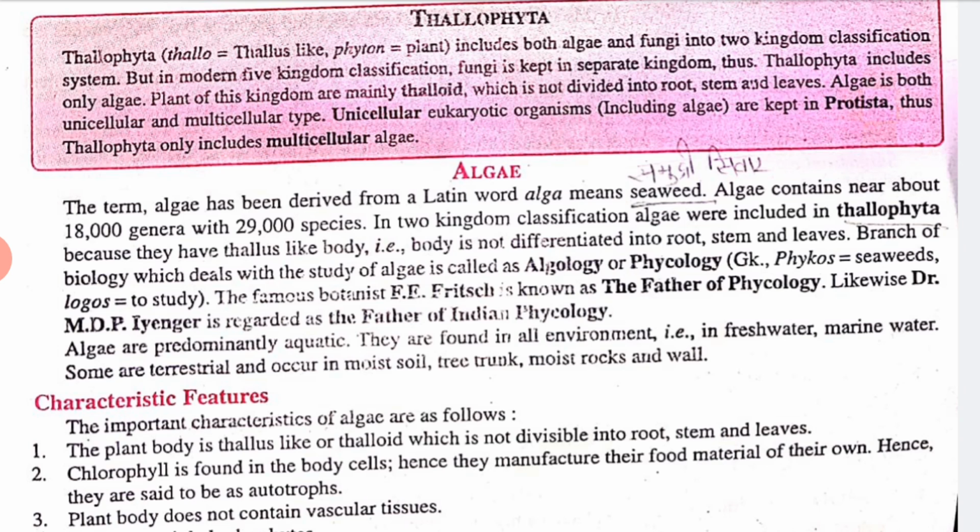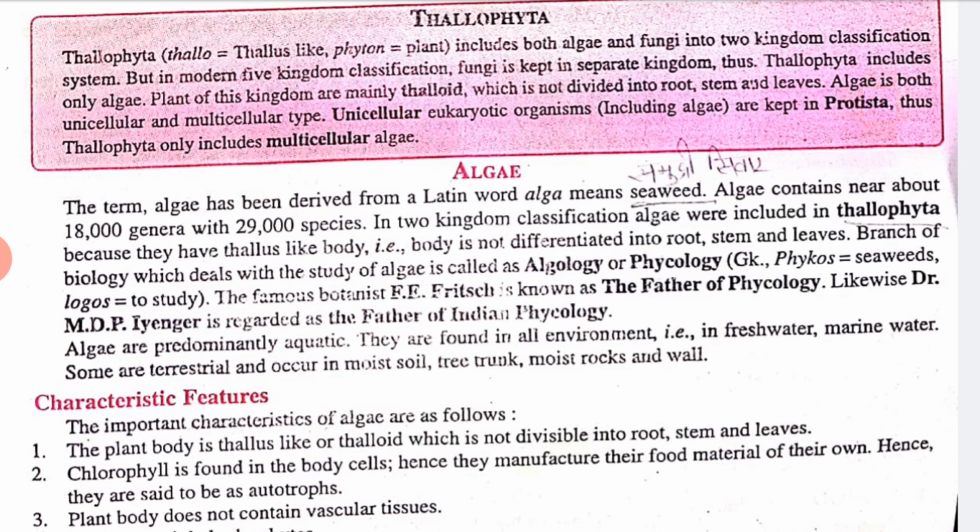Clear? So the famous botanist F.E. Fritsch is known as the father of phycology. Likewise, Dr. M.O.P. Iyengar is regarded as the father of Indian phycology. Remember this name, okay? Algae are also predominantly aquatic, and they are found in all environments, that is in freshwater and marine water, and some are terrestrial and occur in moist soil, tree trunks, moist rocks and walls as well. Clear? So this is known as algae.